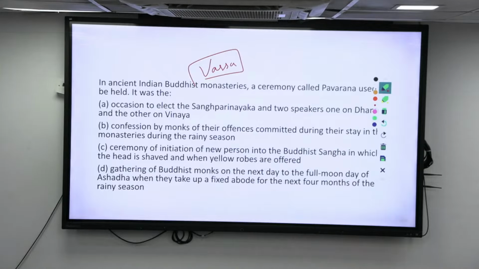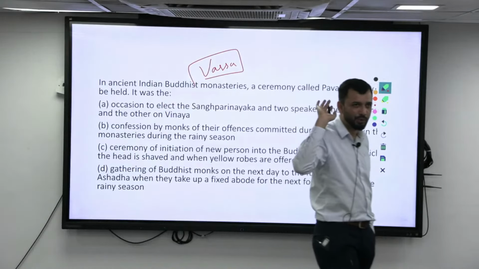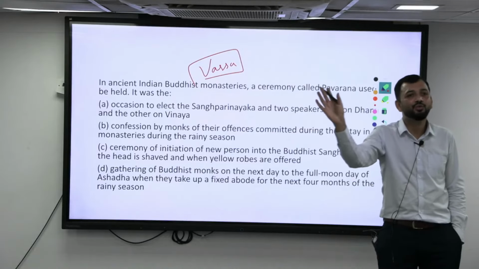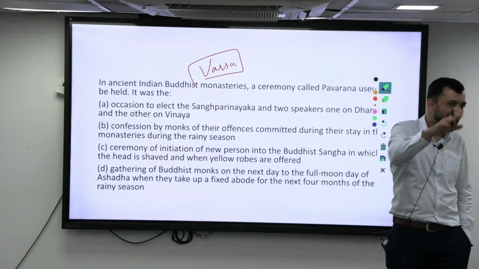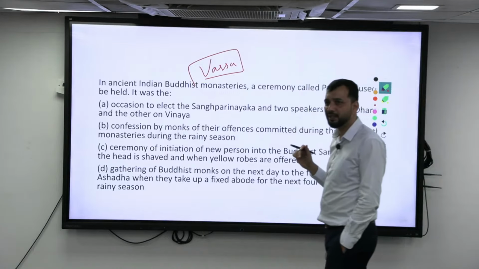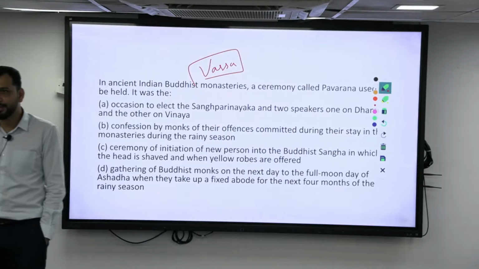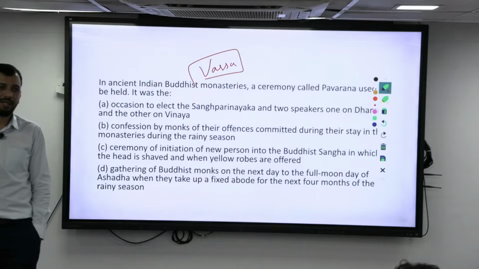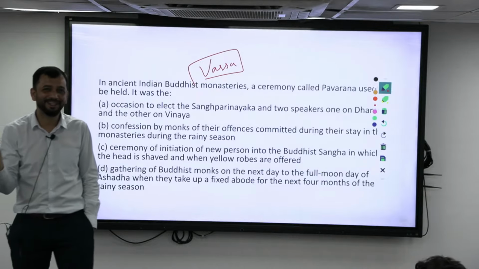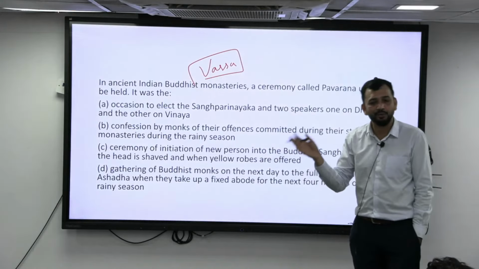Now when they are staying there, they have to follow various rules, because it is a new place and they need some rules. Once the retreat, Vassa, is over, before they move on and start preaching, there has to be a meeting where they discuss that you did not follow the rule, he did not follow the rule. Each monk will point out, I saw that the other day he was not getting up at 6 o'clock, he was sleeping till 10 o'clock.